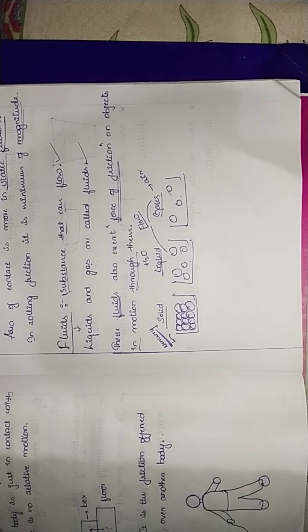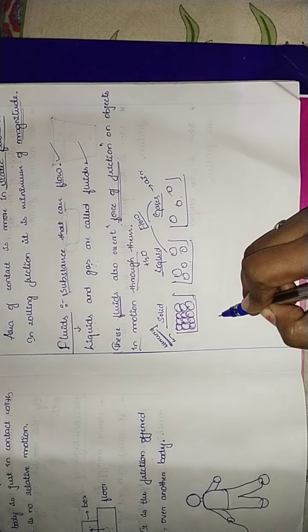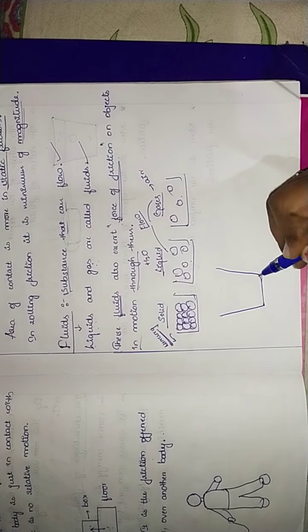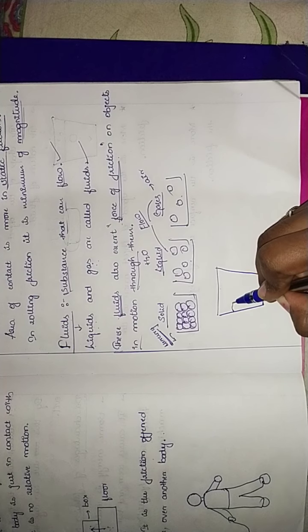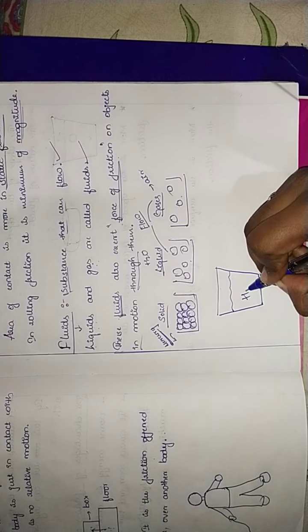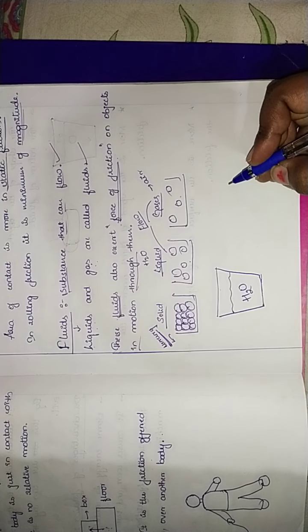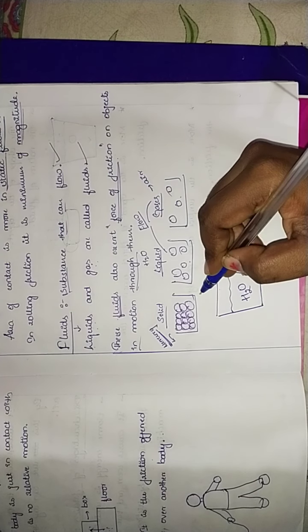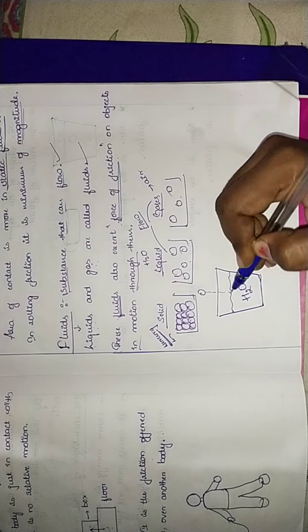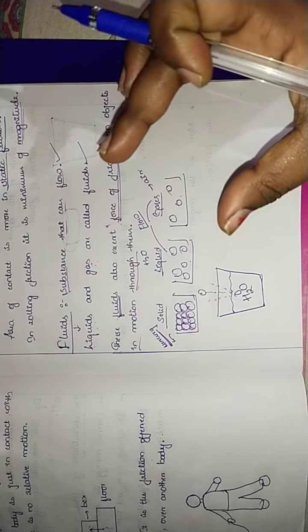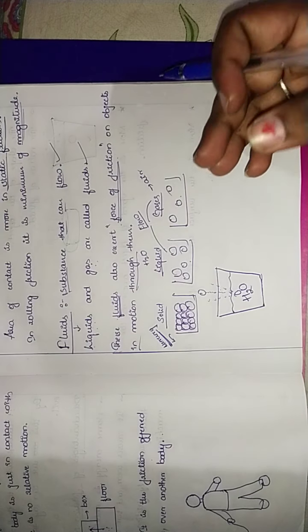Let's take a tumbler. In the tumbler we have water. H2O is nothing but water. When we drop an object, say for example a stone, into it, what happens? The water bumps out, isn't it?